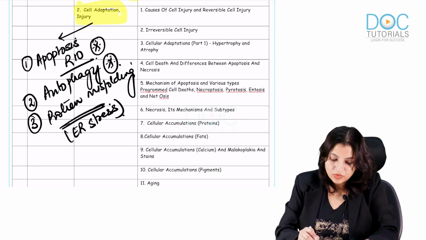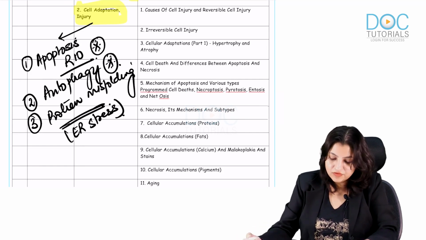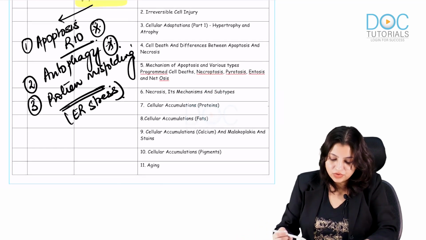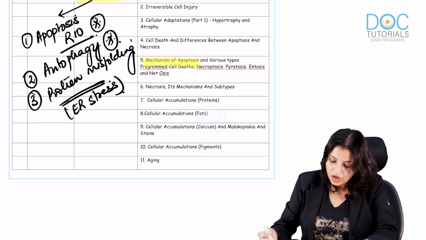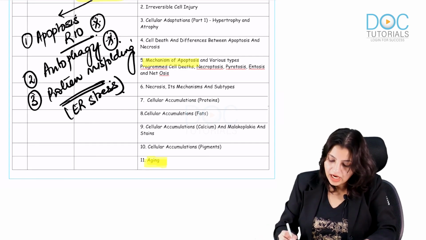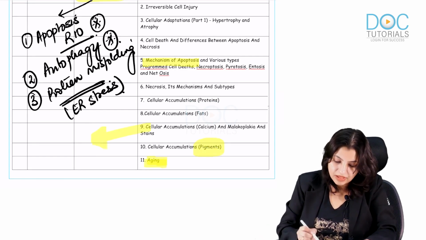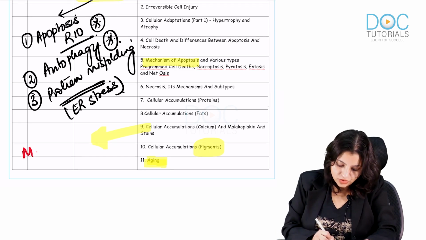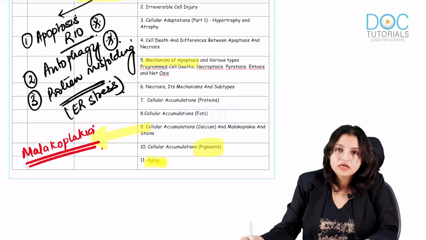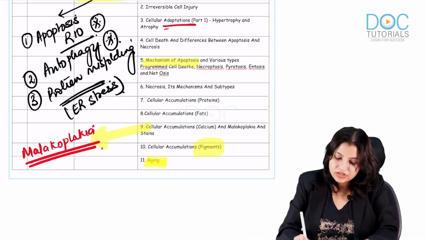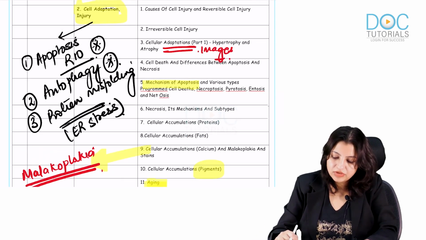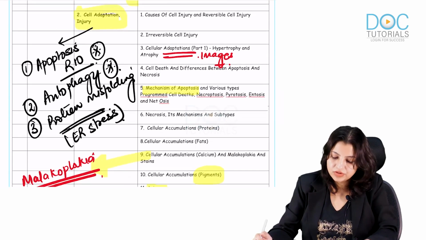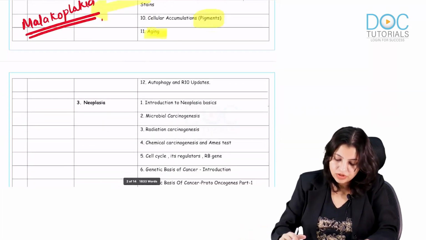So if I go chapter wise, which topics you must focus upon: I told you about all the mechanisms of apoptosis, and you are going to see the Robbins 10th edition update also. All of you are going to see the aging part also, and pigment is one thing you should see. In the calcium chapter, I request all of you to go through malakoplakia. And again in adaptations, please go through the images. Everybody should go through the images. That is a must to know, and autophagy I told you.